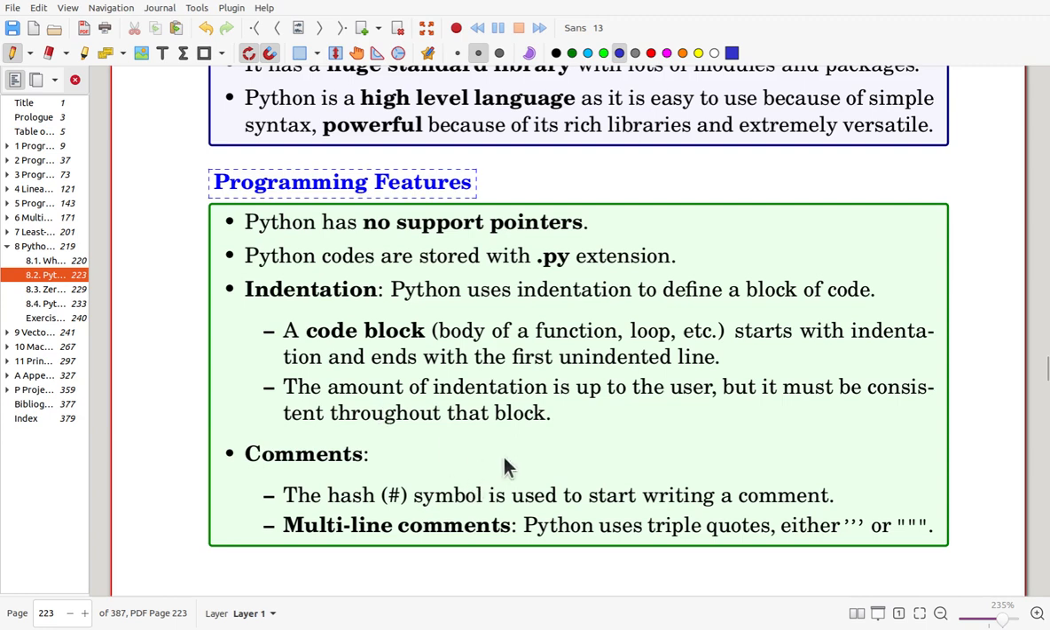And comments can be included by using the hash symbol, or multi-line comments can be added by using the triple quotes, either the single triple quote or double triple quotes.